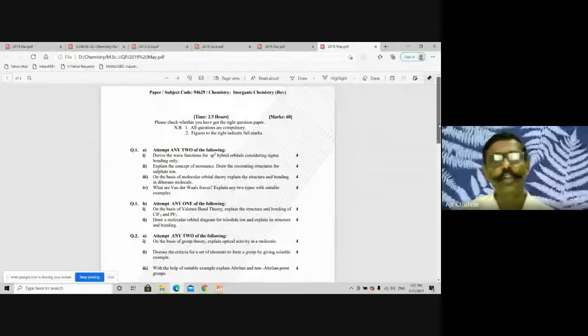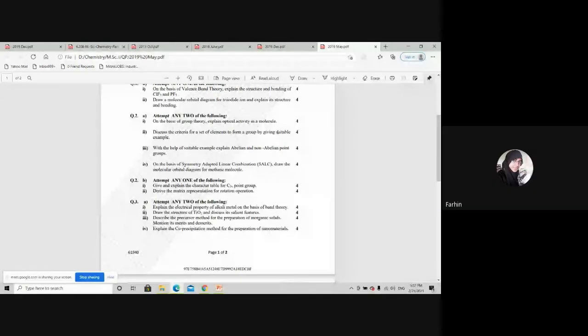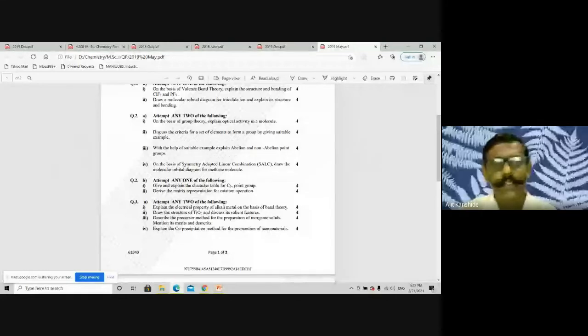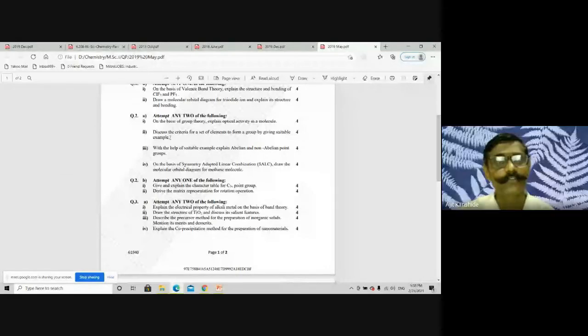Question number 2A. On the basis of group theory, explain optical activity in a molecule. 4 marks. Can you answer? Be fast to reply. Okay. Discuss criteria for a set of elements to form a group by giving suitable examples. Have you studied this point? Conditions for a group. How many conditions are there? 4 conditions. Right. It's 4 marks. With the help of suitable examples, explain abelian and non-abelian point groups.